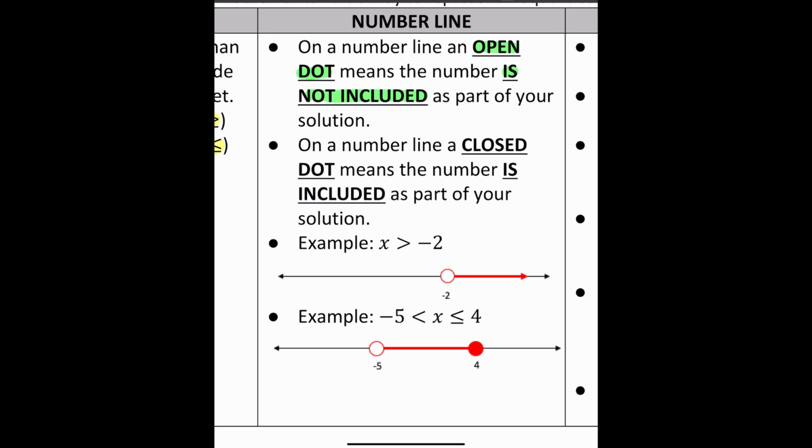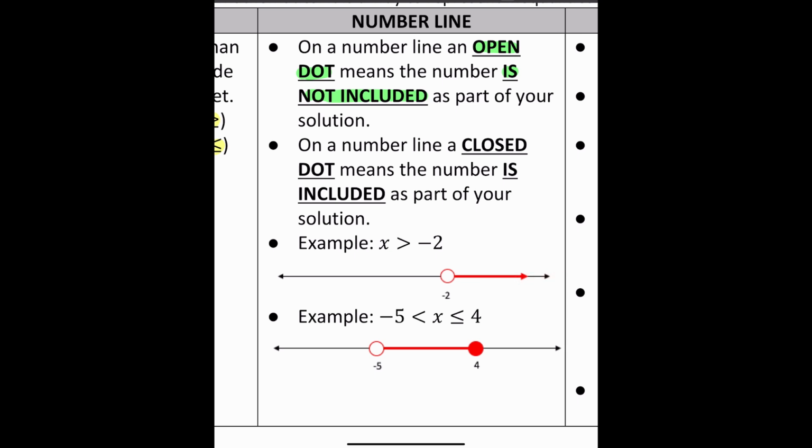And then on that number line, I need to determine what numbers are greater than -2, which we will shade to the right for, right? So like 1, 2, 3, 3.5, and so on and so forth. This is going to go towards positive infinity.